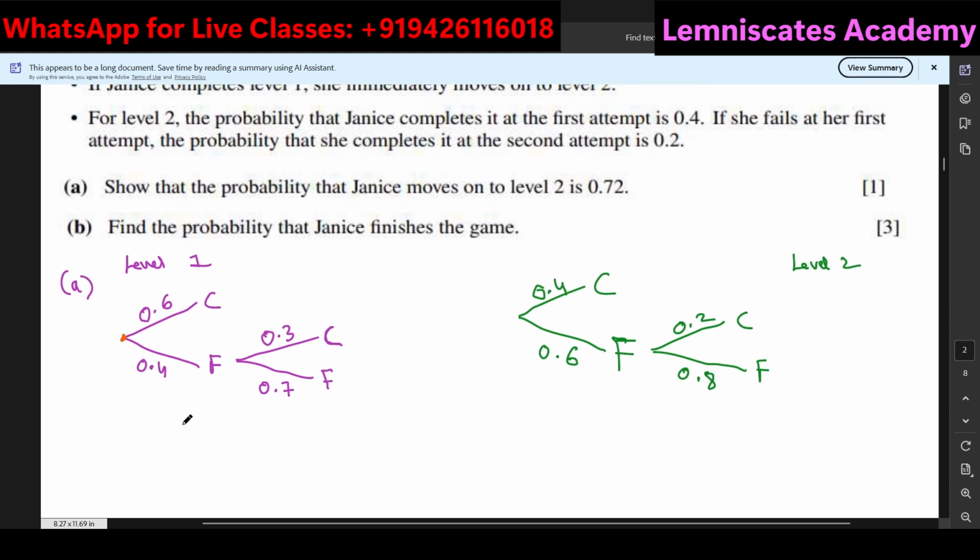It's only one mark, of course it has to be very easy. So I can say that the probability of level 1 completion is equal to 0.6, or first it was a failure but then it is a success in level 1. And if I take out my calculator and compute 0.6 plus 0.4 into 0.3, it gives me 0.72.